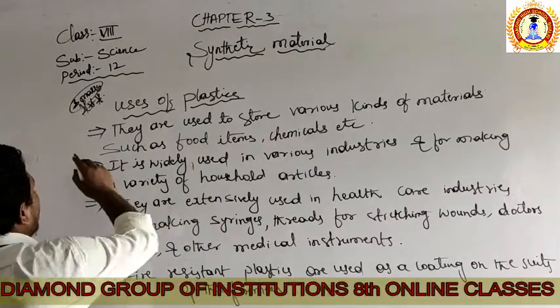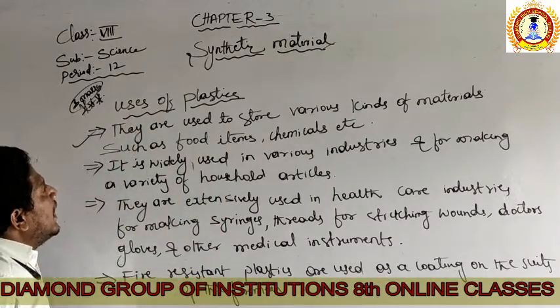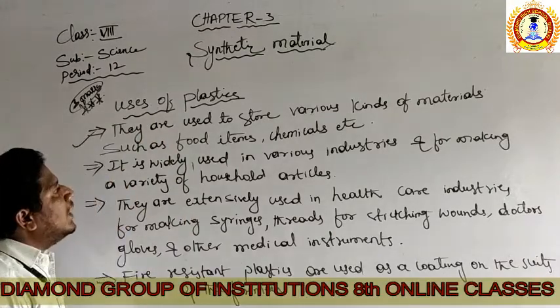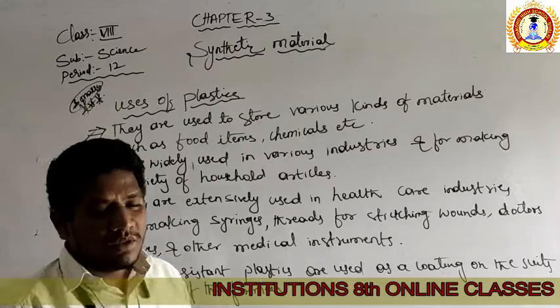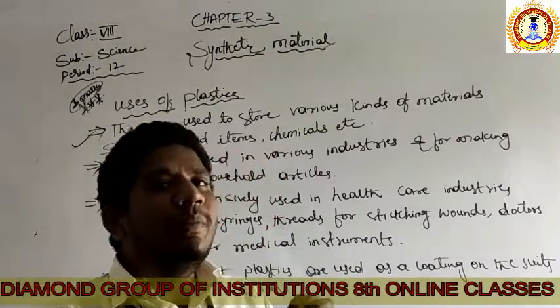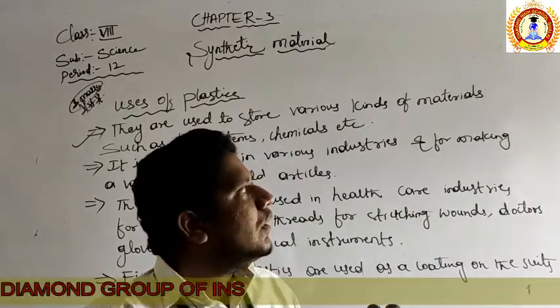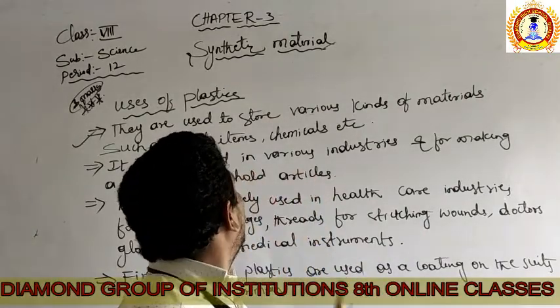So what uses are there across the world? The first use is that plastics are used to store various kinds of materials such as food items, chemicals, etc. Go and take any packed food materials, right? They all come under the protection of plastics only.